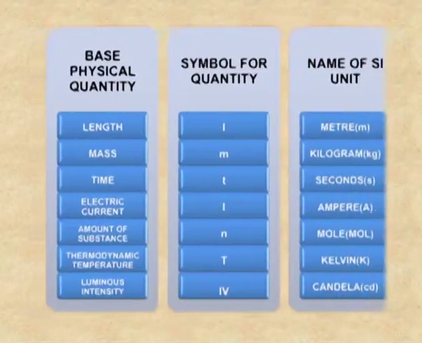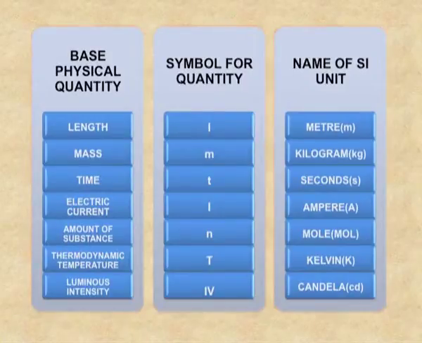The units: the unit of length is meter, for mass it is kilogram, for time it's seconds, for electric current the unit is ampere, for amount of substance the unit is mole, temperature is measured in kelvins, and luminous intensity is measured in candela.